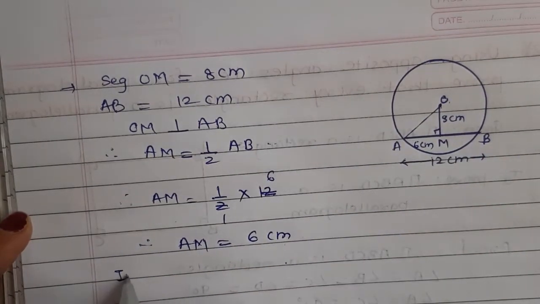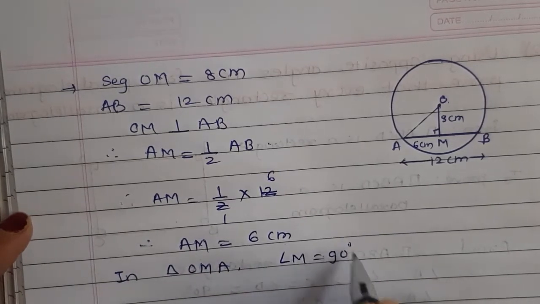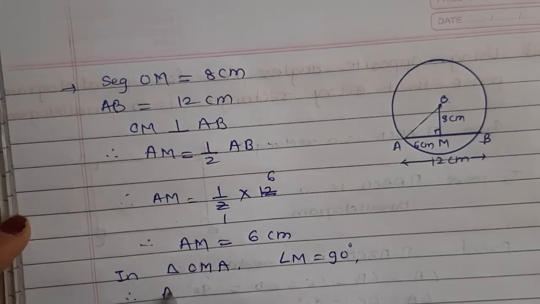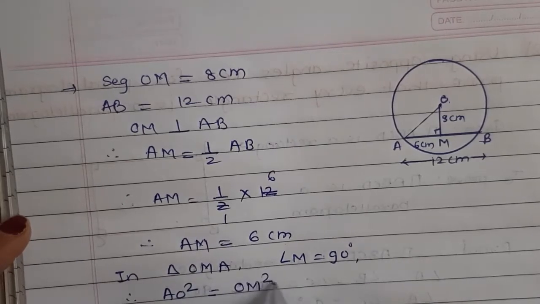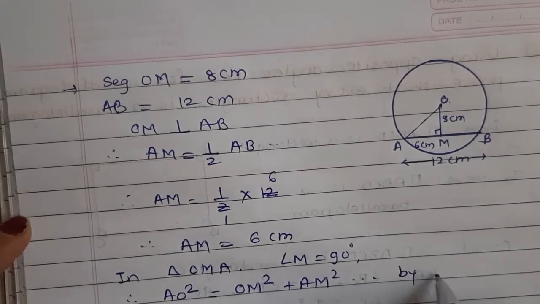So in triangle OMA, angle M equals 90 degrees. So by using the Pythagoras theorem, we can write AO square equals OM square plus AM square.